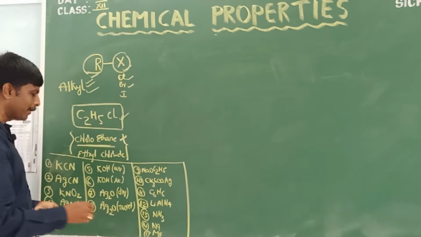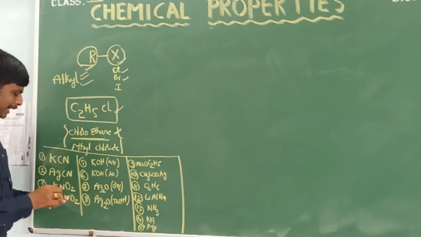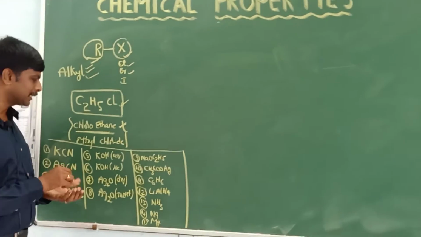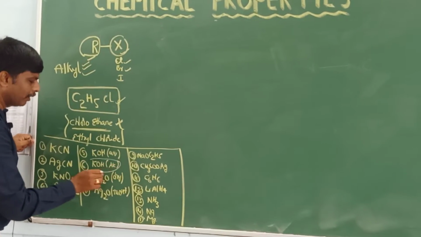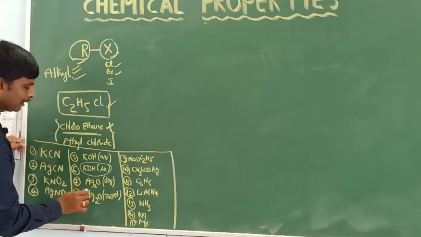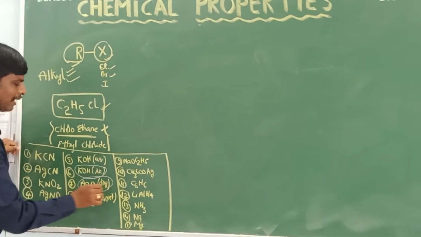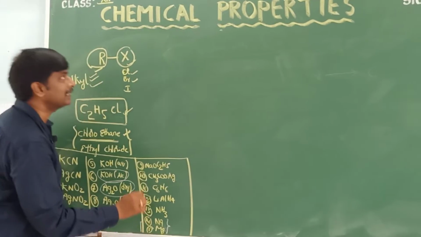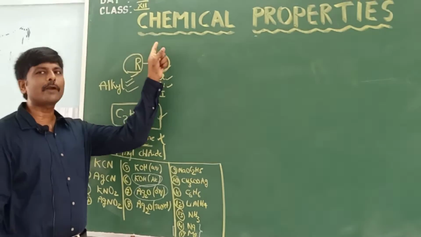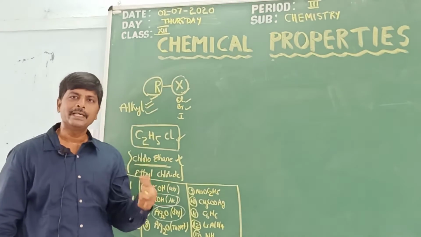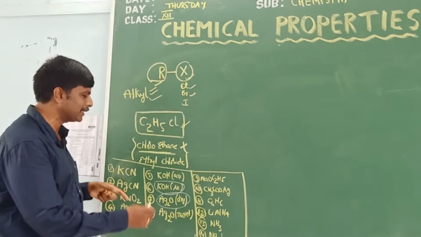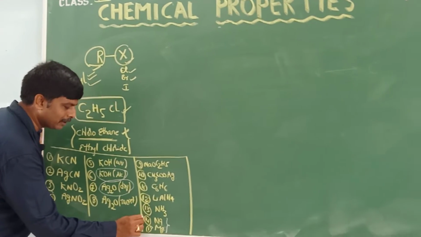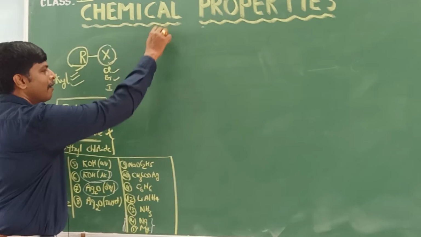In these 15 properties, the maximum reactions are nucleophilic substitution reactions. Here, with alcoholic KOH and with dry silver oxide, these are elimination reactions, and these two are reactions with metals. Because I already explained to you, chemical properties of haloalkanes are of three types. Nucleophilic substitution reactions are maximum. It undergoes elimination reaction also. It reacts with metals also. Now we will see one by one.